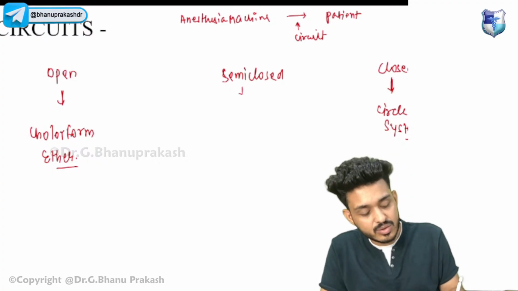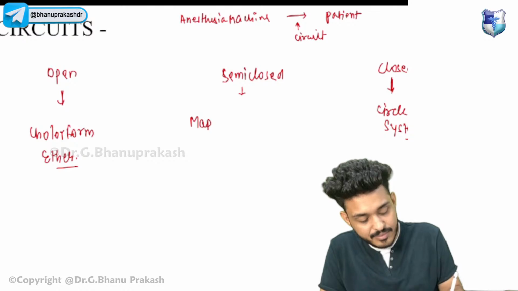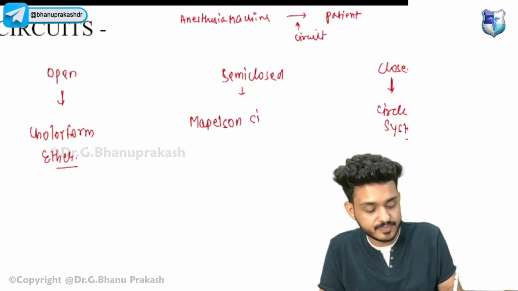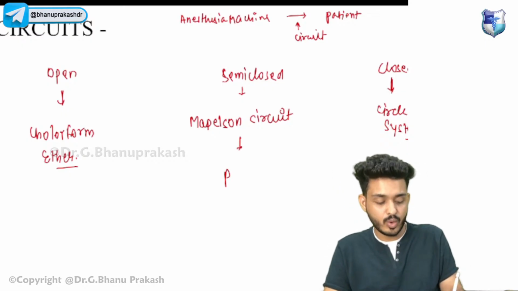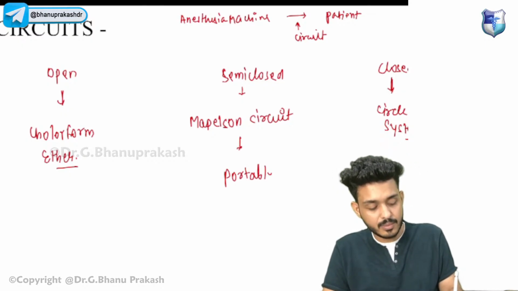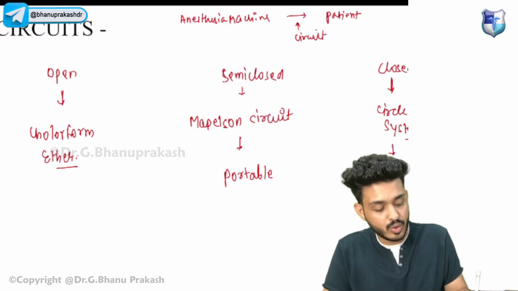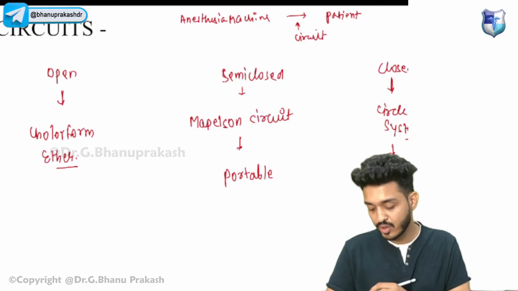Semi-closed are the ones which are in use, and another name for these semi-closed circuits is Mapleson circuit. They are basically portable circuits. Maplesons are portable circuits, whereas closed circuits are non-portable. They are present in your OT itself.